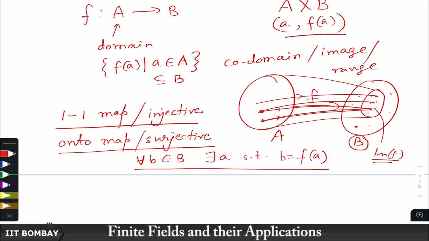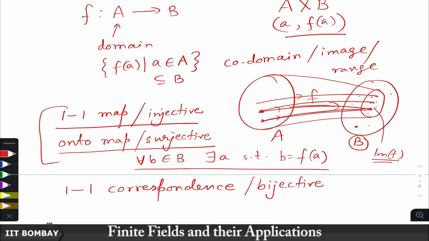If this happens, then we say this is an onto map or surjective map or a surjection. If both these hold for a map, then we say that this is a one-to-one correspondence or a bijective map or simply a bijection. So, a bijective map is a map which is both injective and surjective.